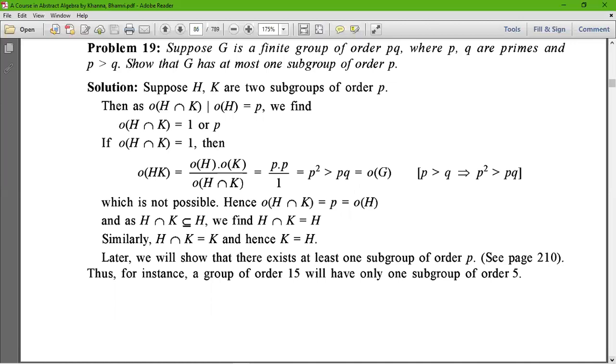If the order of H intersection K is equal to 1, then what will happen?